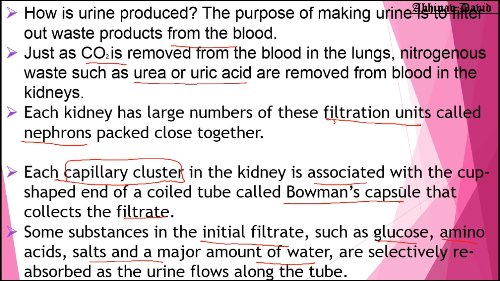So what do you think? Will the body simply allow the glucose, amino acids and water to be released out as waste? No. These glucose and amino acids and water, and many other substances, are selectively reabsorbed as the urine flows along the tube.